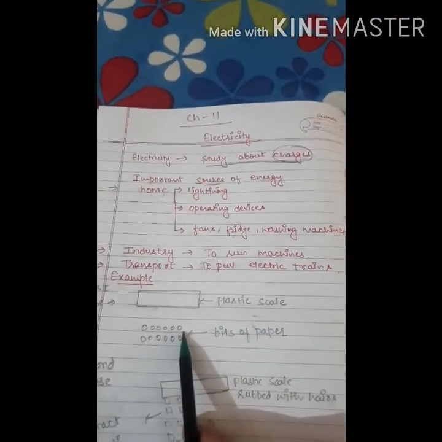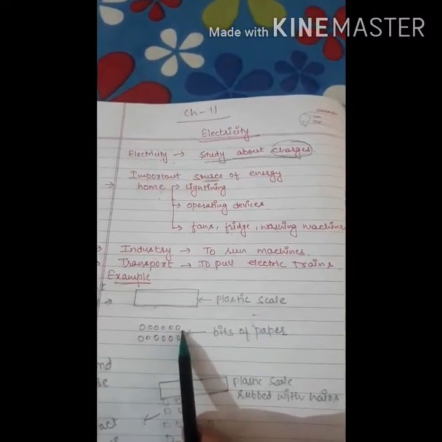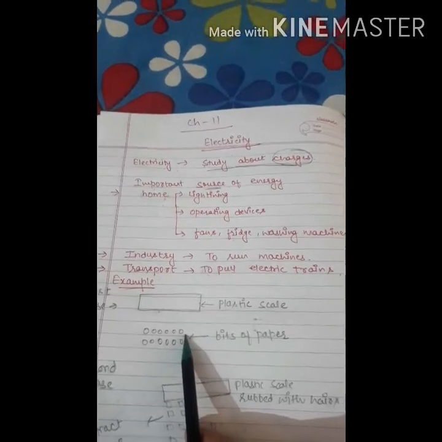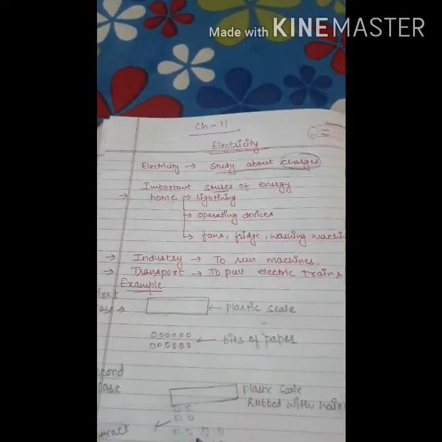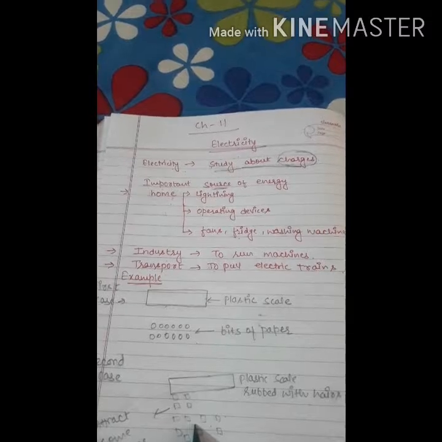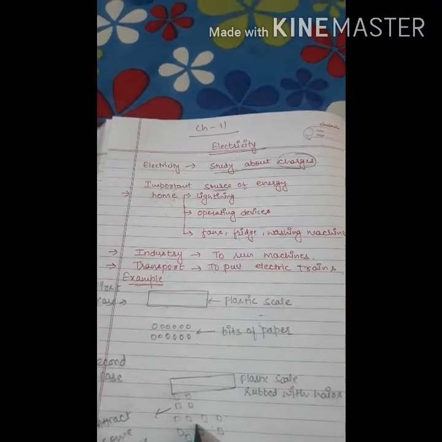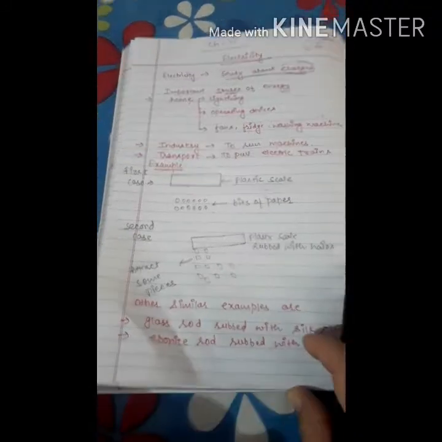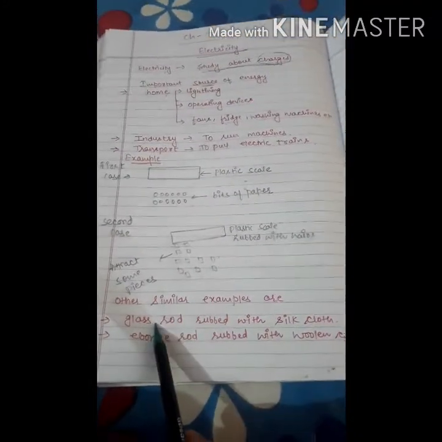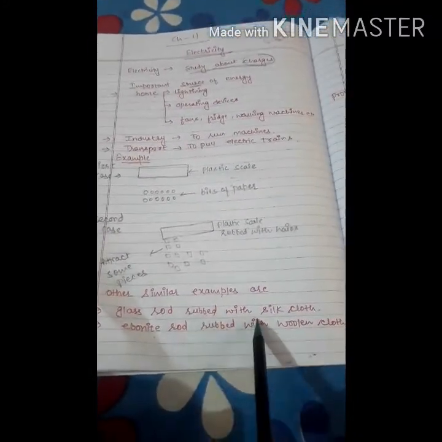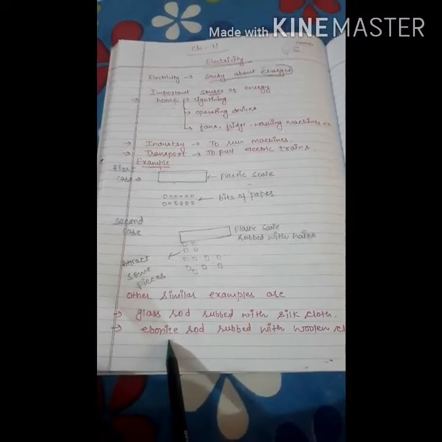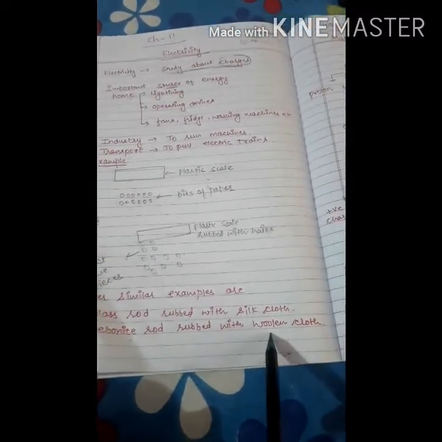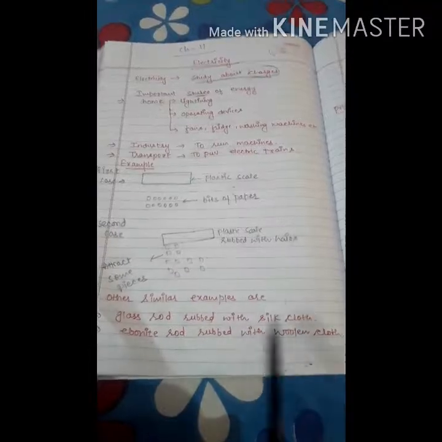Now I will explain what happened. In the first case, the comb is electrically neutral, so it is unaffected by the bits of paper. In the second case, the scale becomes charged by rubbing it with hair. Other similar examples are a glass rod rubbed with a silk cloth, and an ebonite rod rubbed with a woolen cloth.